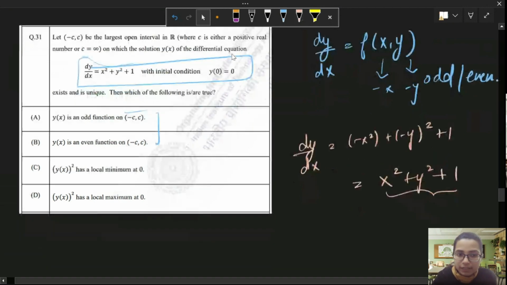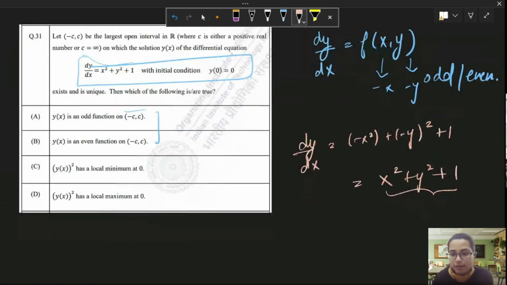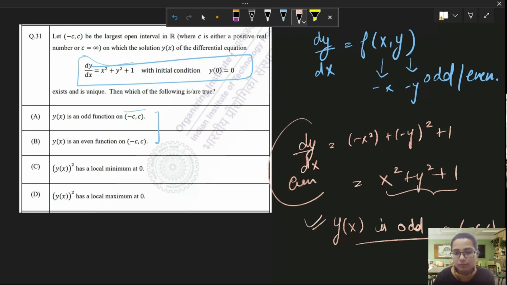This means that y of x is an odd function on minus c to c, because as this is even, so this means y is odd. So y is odd and not even, so A is correct, D is incorrect.